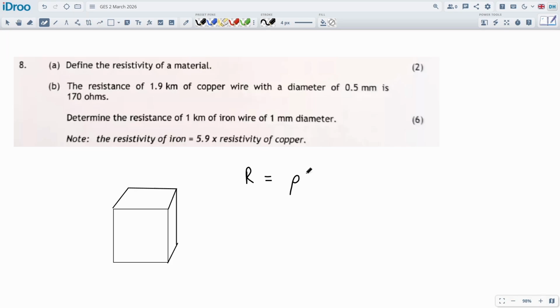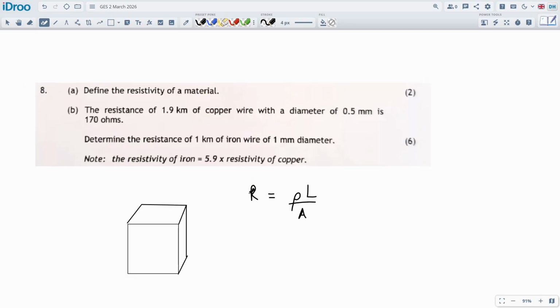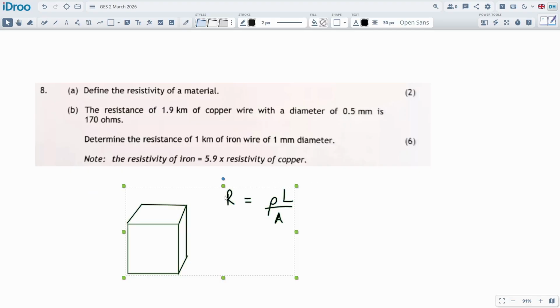I'm going to get this mixed up. Resistance is resistivity times the length divided by area? It's been such a long time since I've done this. If you had a longer length, that would increase its resistance, right? If you had a kilometer or 2 kilometers, the longer it is, the more resistance. And the bigger the area, the less resistance, because the thicker the material, the less resistance. So I think it's definitely this way around. Okay, resistance is going to be these.